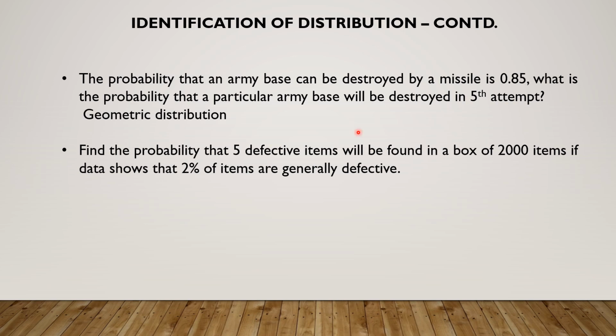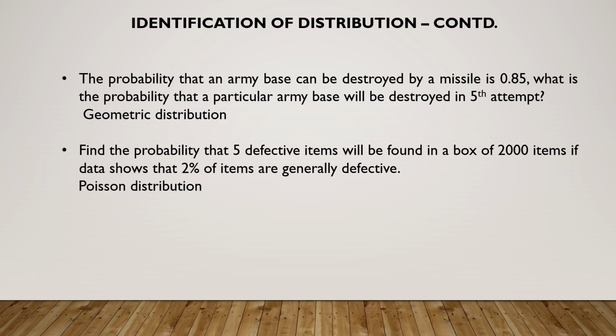Find the probability that 5 defective items will be found in a box of 2000 items if data shows that 2% of items are generally defective. 2% is the probability of success, that is 2 by 100, very small. Failure is 98 by 100. 2000 is fairly large, therefore Poisson distribution.